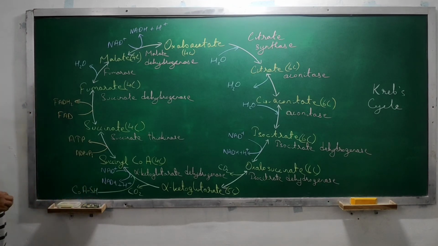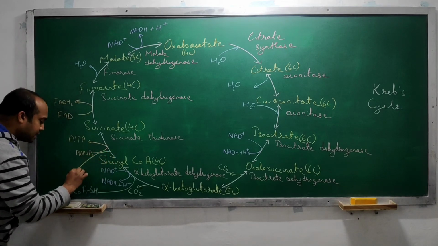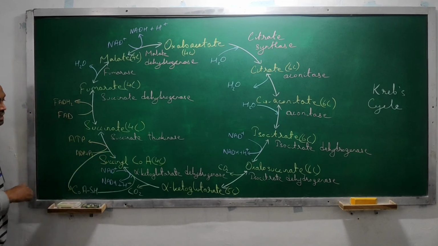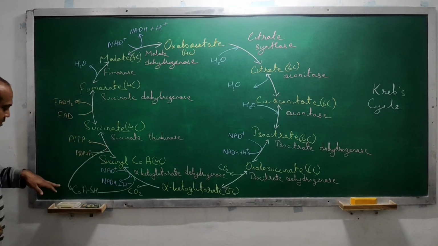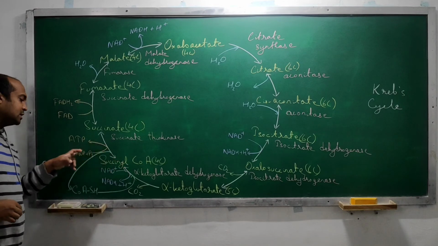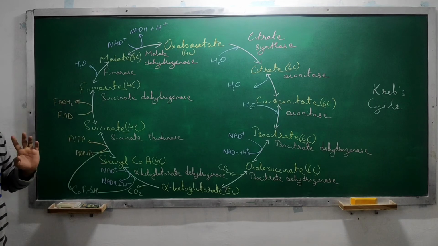CoASH. Understood? And this CoSH will be released in just the next reaction. So this CoSH is used up in this reaction and it is carried away from this reaction.